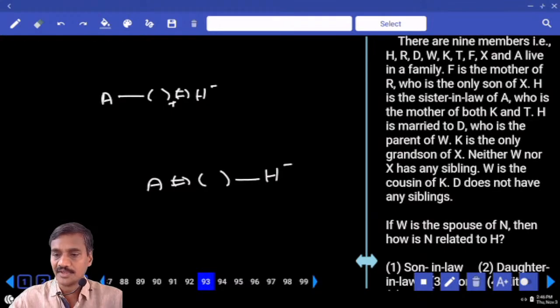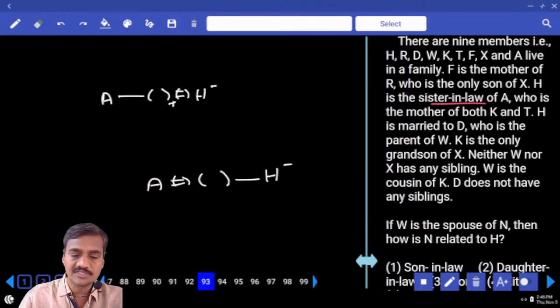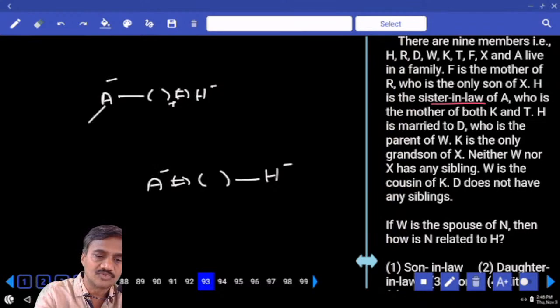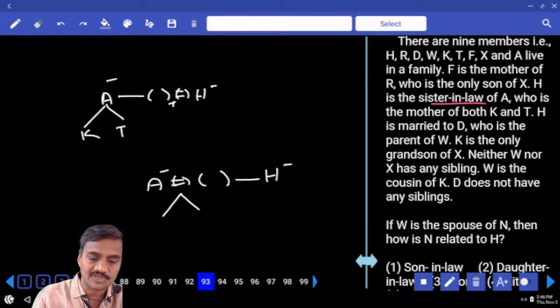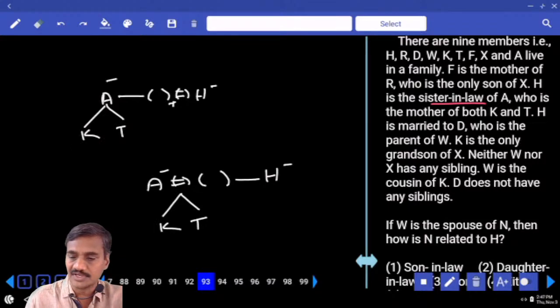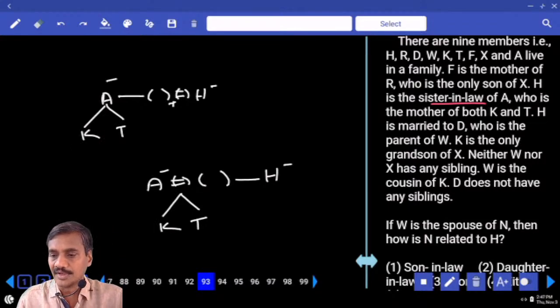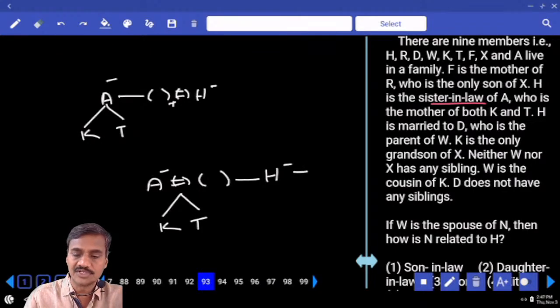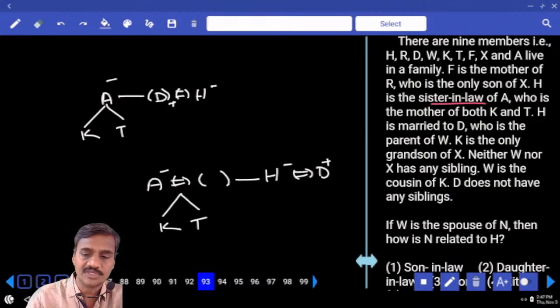And next one. H is the sister-in-law of A. A is the mother of 2 people, K and T. And next one, H is married to D. Now H and D are a married couple. H is a female, D is a male.